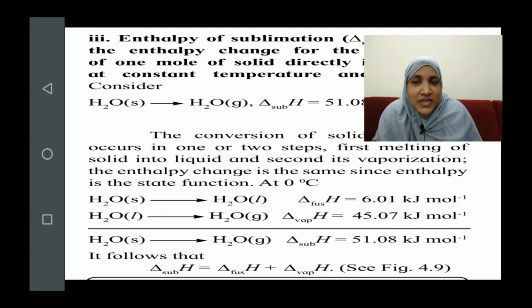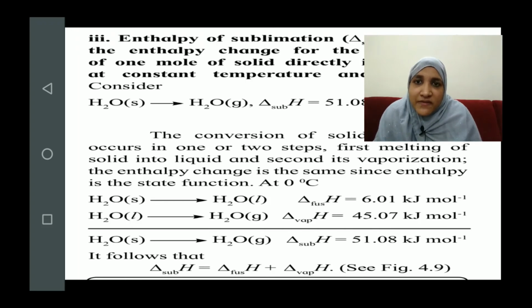Okay, so this is a very good example of expressing that enthalpies are state functions. They do not depend on the path, that is, they do not depend on how the change has occurred. So we can say that enthalpy of sublimation is equal to the sum of the enthalpy of fusion and vaporization. I hope you have understood it.